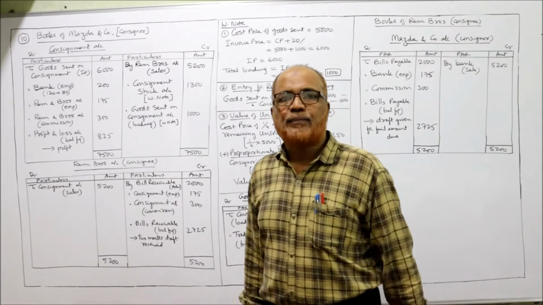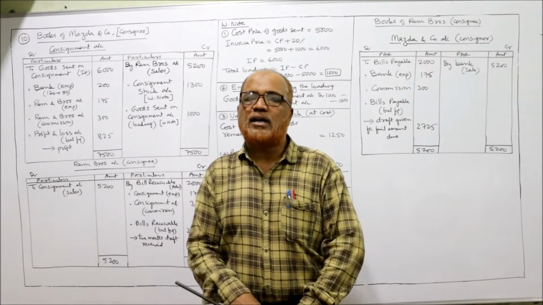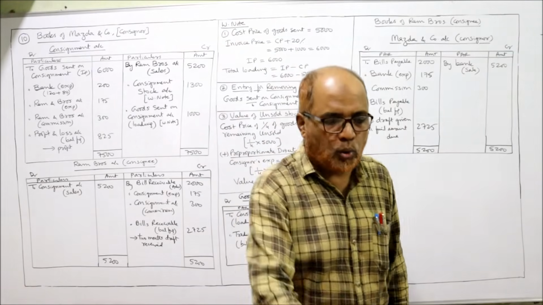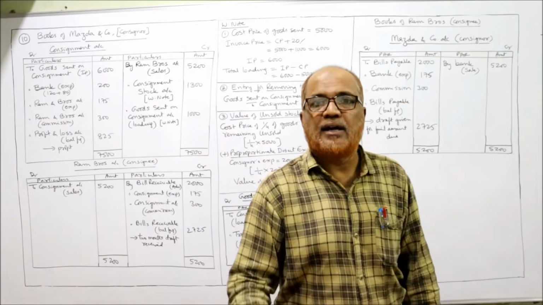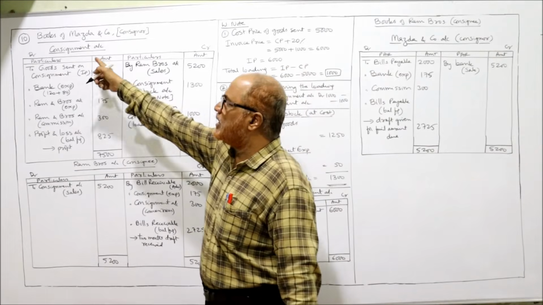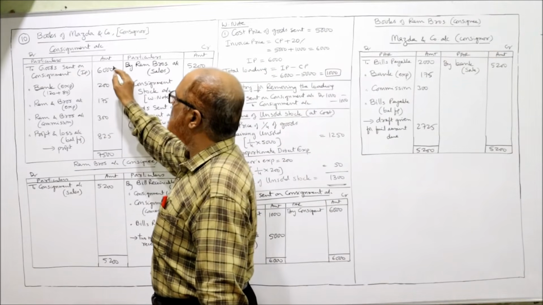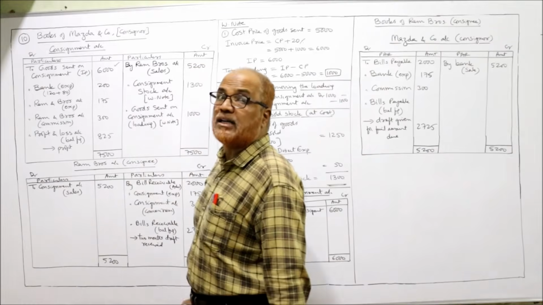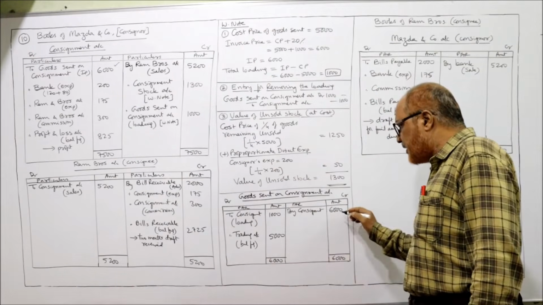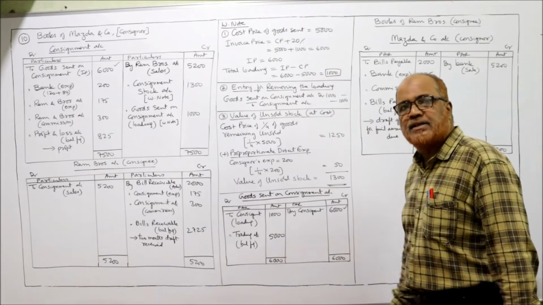So first entry, when goods are sent on consignment, the entry will be consignment account debtor to goods sent on consignment. So consignment account is debited to goods sent on consignment 6,000 at invoice price, and goods sent on consignment account is credited by consignment 6,000.